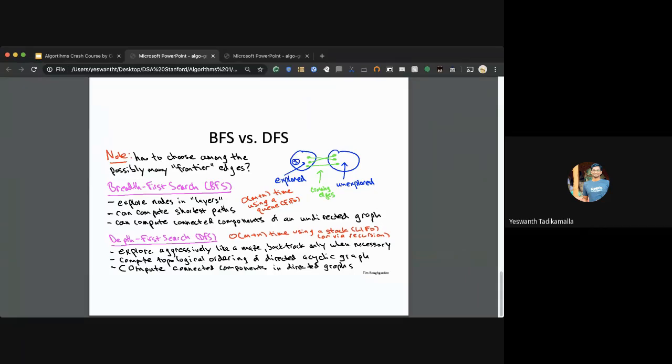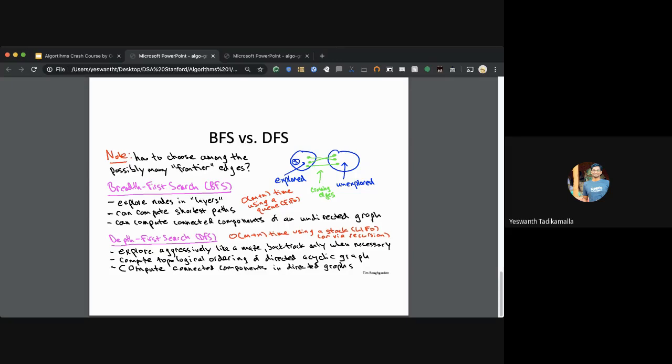Let's get into the tiny details of this. Breadth first search explores nodes in layers, and is essentially used to compute the shortest paths. It is also used to compute the connected components of an undirected graph. By connected components, it means that any node can be reached from any node. That's what is called a connected component. For a given very large graph, we can compute the connected components using breadth first search.